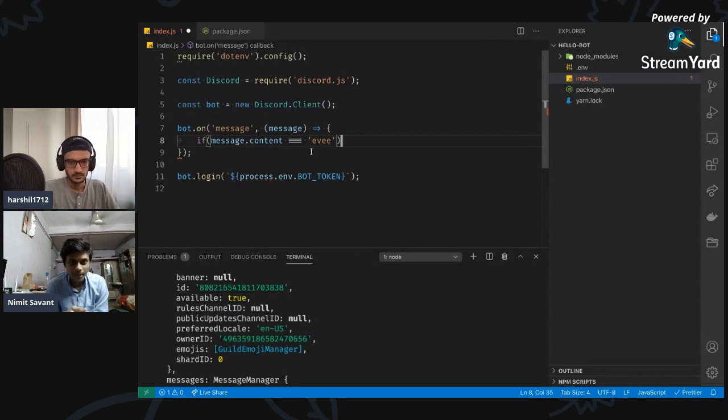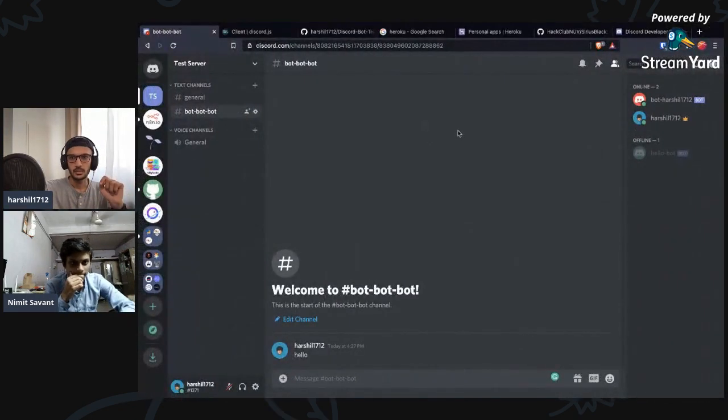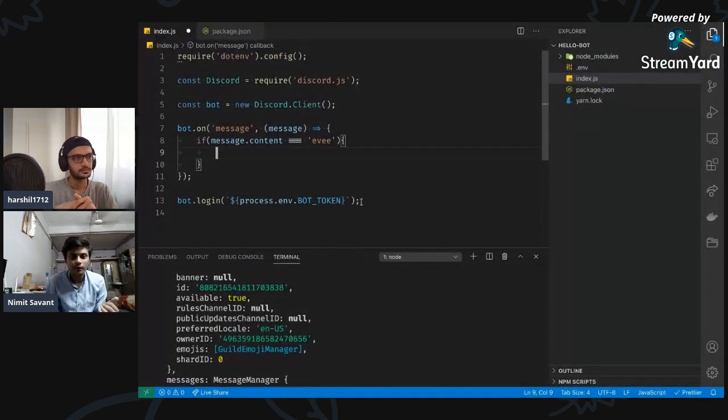Okay. Amazing. I wanted to add one more event listener before this, that is ready. So basically, as soon as we start the script here, we're going to get a message that the bot is online, and we get to know in the command line that our bot is actually online. Just one more question: this shows online over here as well, right? So if we don't do ready, it would still be showing it as online. Yeah, it will still. It is just for our comfort, so that we know from the command line that our bot is online. Gotcha.